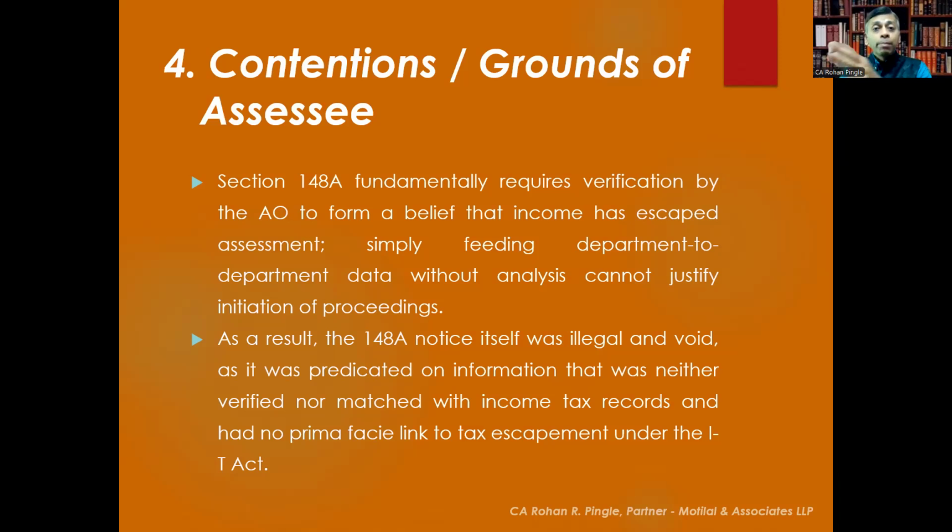Simply feeding data from the GST department to the income tax department without analysis cannot justify initiation of proceedings. As a result, the 148A notice itself was illegal and void, as it was predicated on information that was neither verified nor matched with income tax records and had no prima facie link to tax escapement under the Income Tax Act.